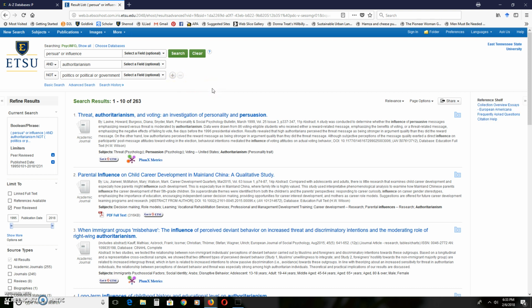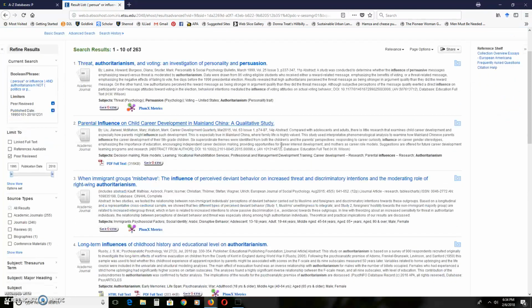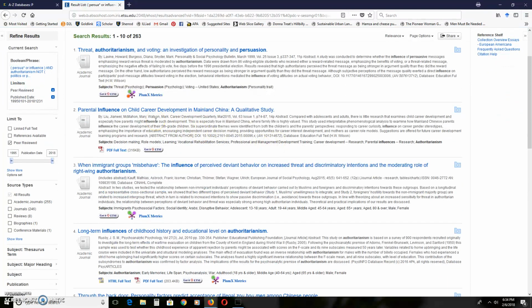Now we can start skimming them to see what do we have here in terms of articles. So this first one here, threat, authoritarianism, and voting, an investigation of personality and persuasion. Right? So as I read this, it's a study about the types of persuasive messages to get people to vote and levels of authoritarianism in those messages. So that would be a good example for studying authoritarianism and its effect on persuasion or persuasiveness, right? We got a parental influence thing, so we probably don't want that one so much.